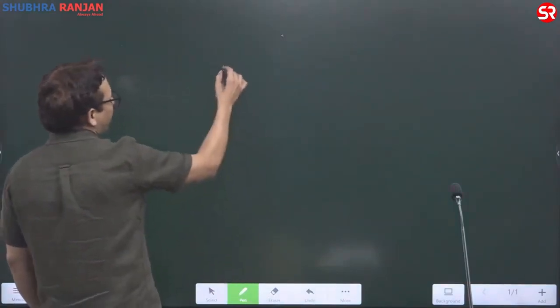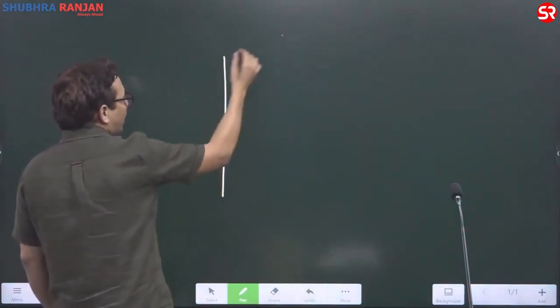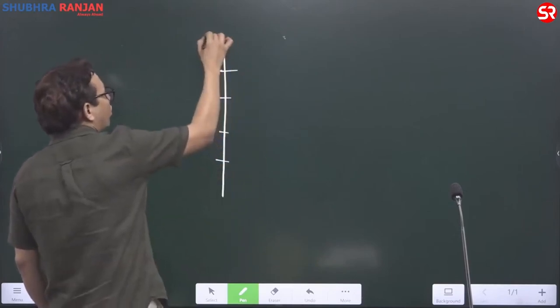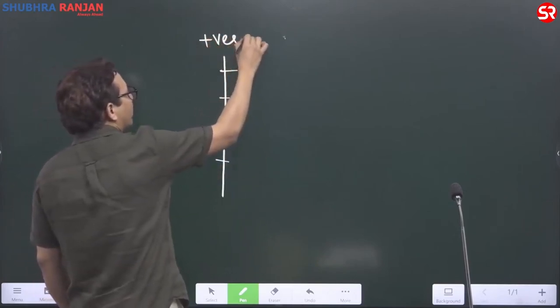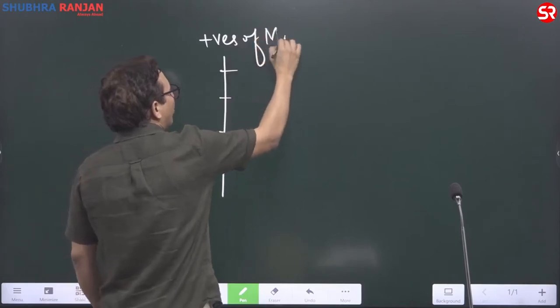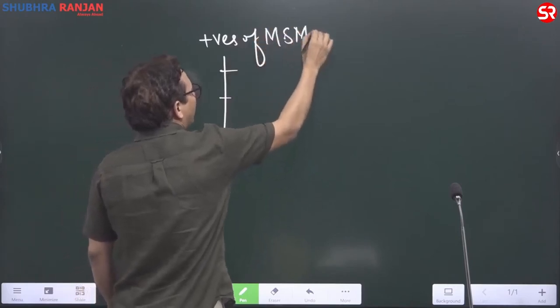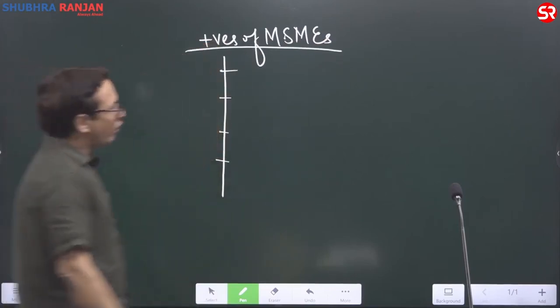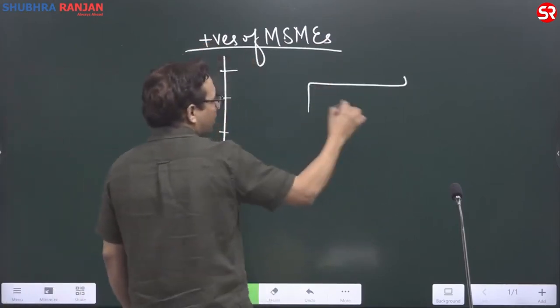They can be just a simple flowchart showing these are the advantages. So if I have to tell you the advantages of MSMEs, we'll just say positives or advantages of MSMEs. This is one way of putting it. The other way of putting it is like this.